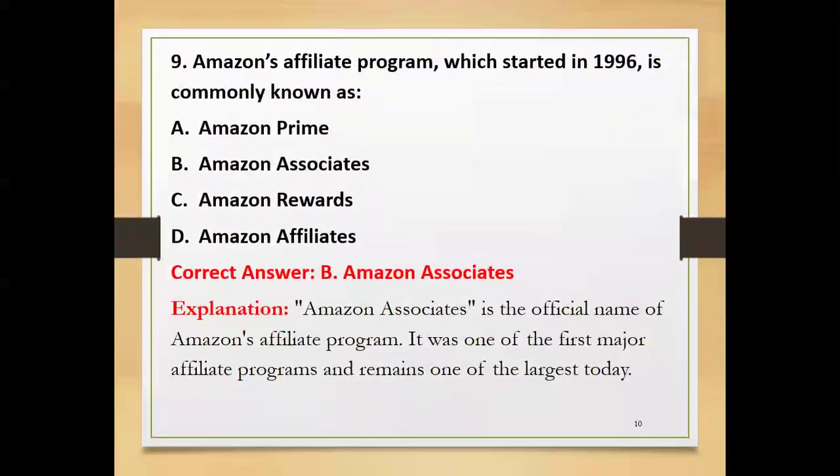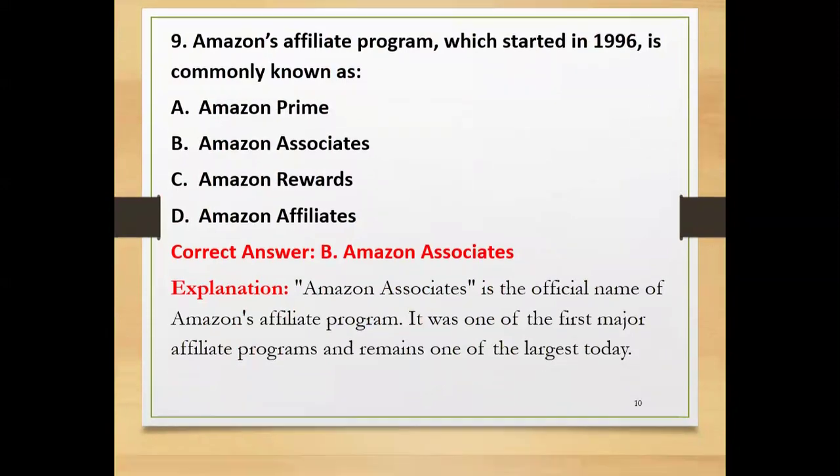Then another one. Amazon's affiliate program, which started in 1996, is commonly known as. What is Amazon's affiliate program? It is popularly known as Amazon Prime, Amazon Associates, Amazon Rewards, Amazon Affiliates? Yes, the correct answer is Amazon Associates. It is the official name of Amazon's affiliate program. It was one of the first major affiliate programs and remains one of the largest today.